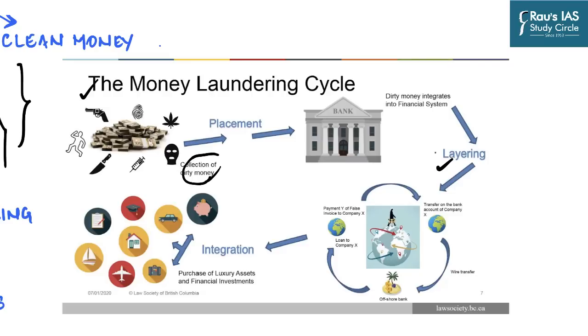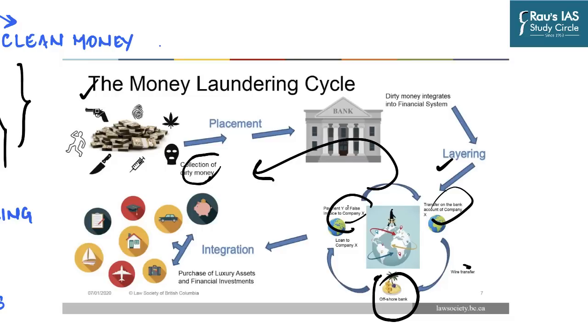Then the second step is layering, which involves sending the money through various financial transactions to change its form and make it difficult to trace. So for example, bank to bank transfers, international transactions, investment into shell companies, donations to political parties, sending it to accounts offshore, purchasing high value items. All these things are done in the second layer just to make it extremely difficult for the law enforcement agencies and the income tax department to trace back the original source of money.